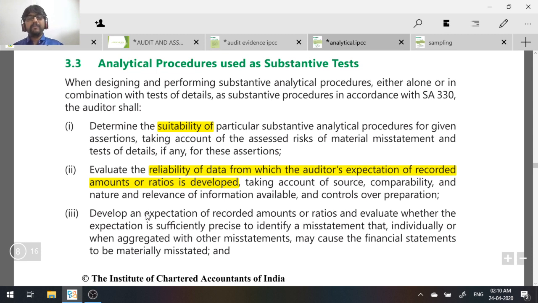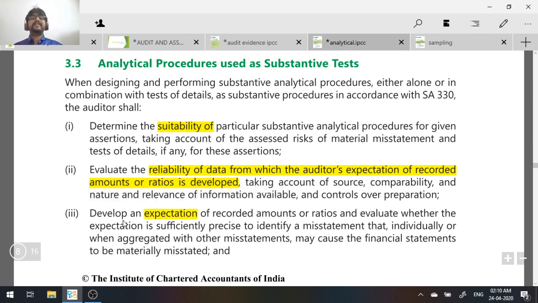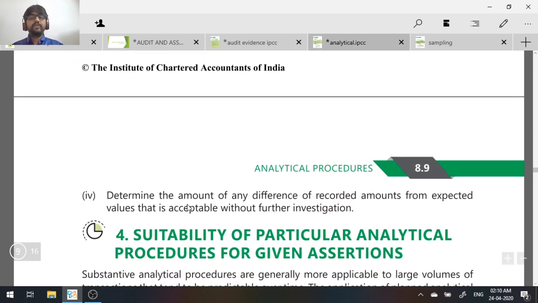So that is why it is very important that you develop an expectation of the recorded amount. How much can this amount change? How much amount will be there in the current year? So you need some expectation to be developed. And the fourth one is you determine the amount of any difference of the recorded amount.